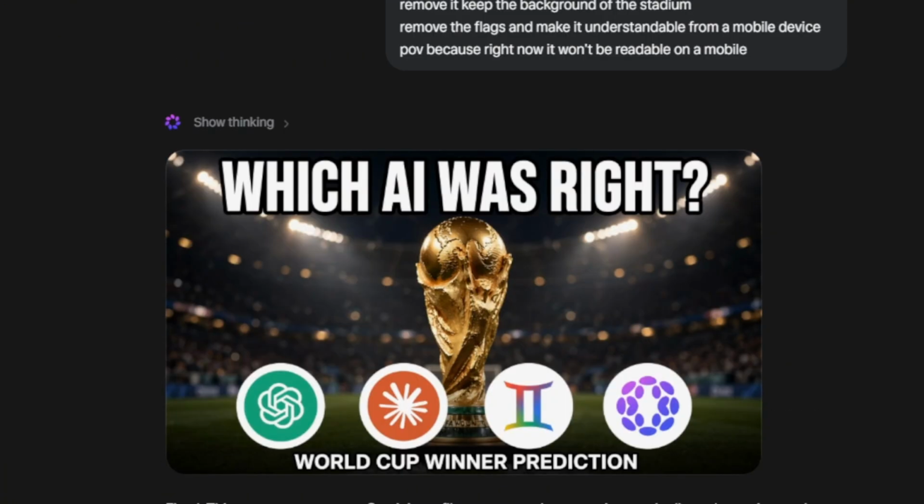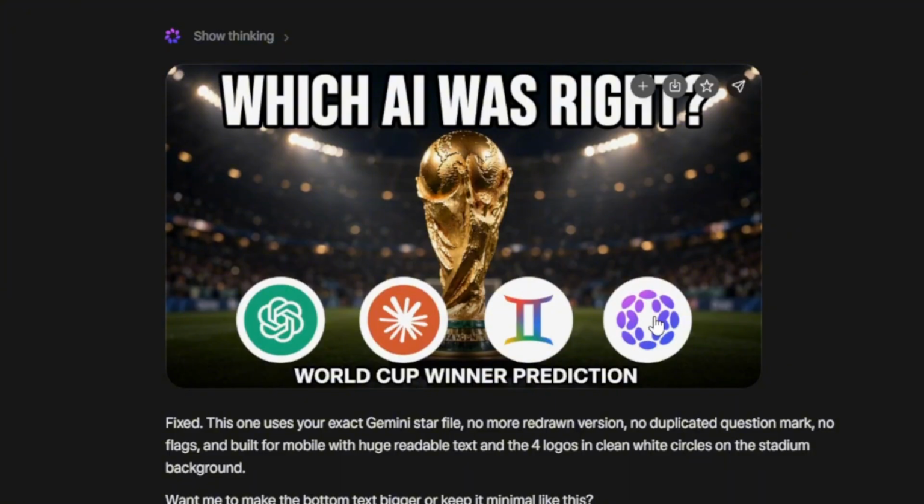I always found it funny when AI just messes up copying logos of other companies and even its own. For example, the Meta AI logo is out of this world, and for Gemini, it just wants a Gemini sign. I'm not asking for a Gemini sign. I even fed it the Gemini logo. It's not working. But this is the final, what is it called?